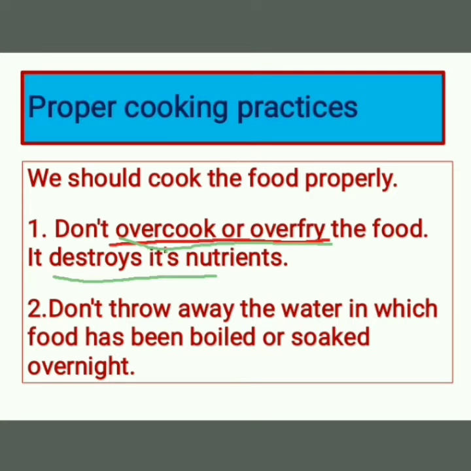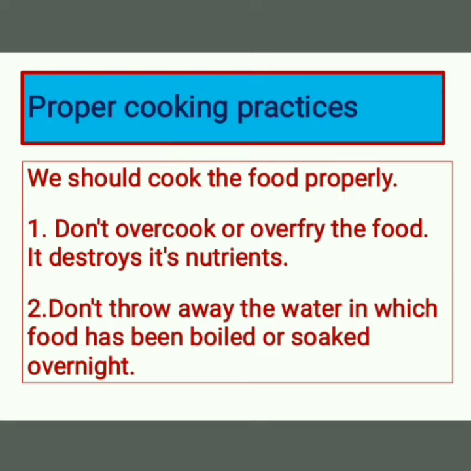These nutrients are lost if the water is thrown away, right? Because nutrients are mixed in water, and if we throw the water, all nutrients will be wasted. So we should not throw away the water in which food has been boiled or soaked overnight. Clear? And there can be other examples also, like